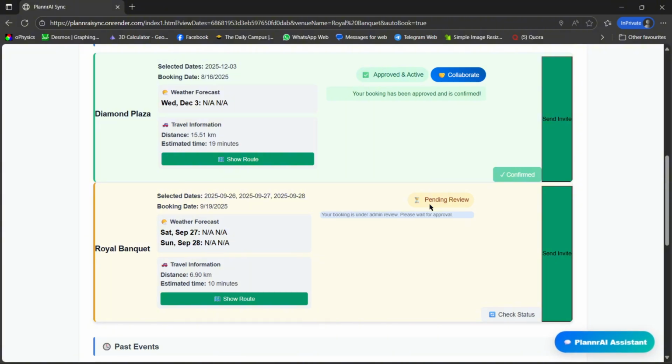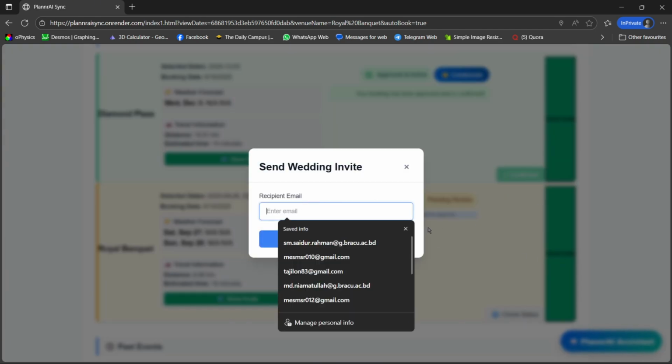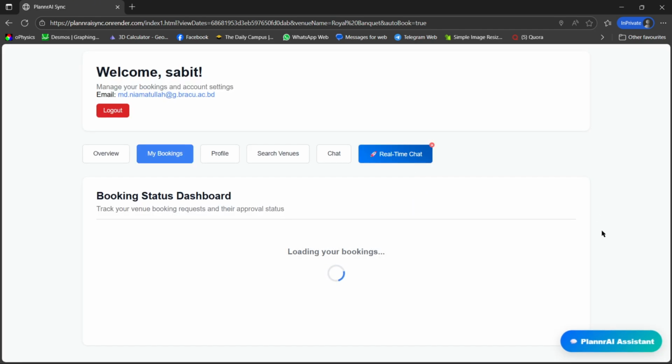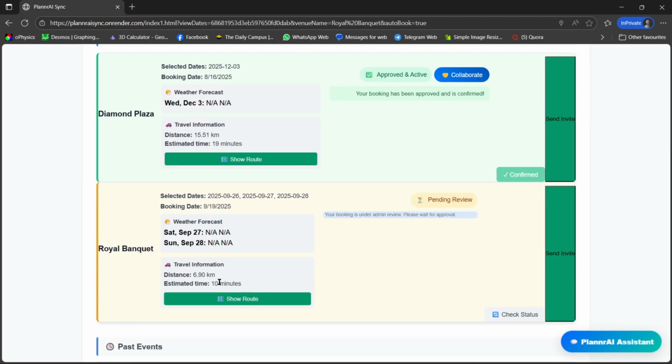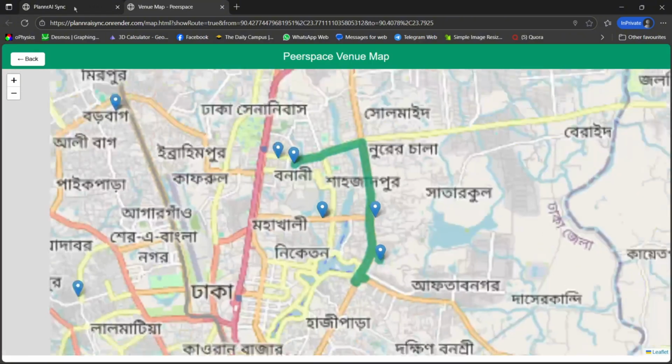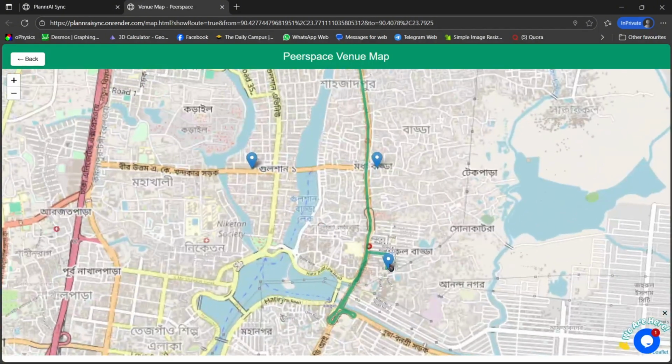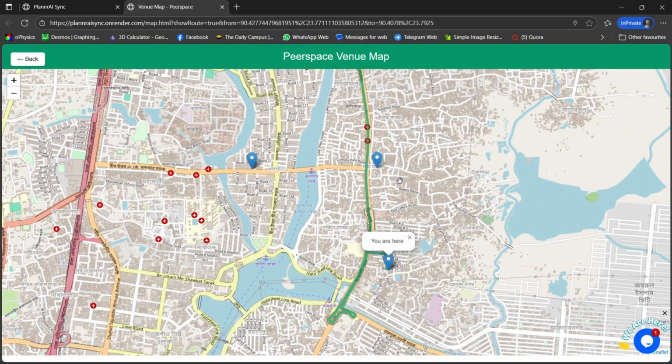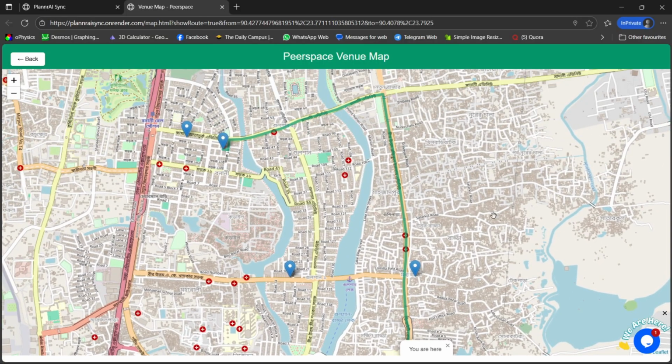I can also check its status. There are some other functionalities in the user section. Let me go through this, like sending mail to the collaborators, or inviting them with a custom invitation card. If I click the show route button, it basically shows the route from my location to my desired venue.